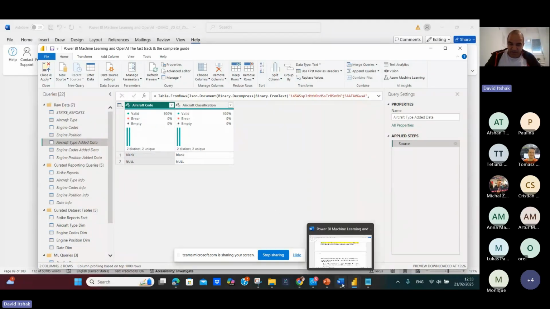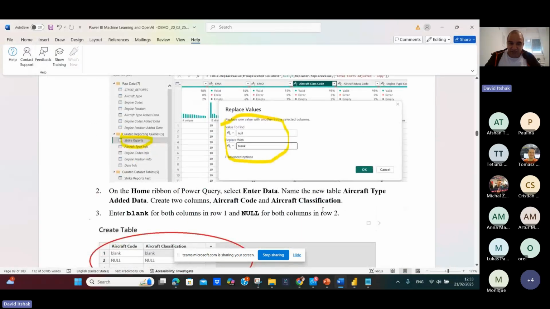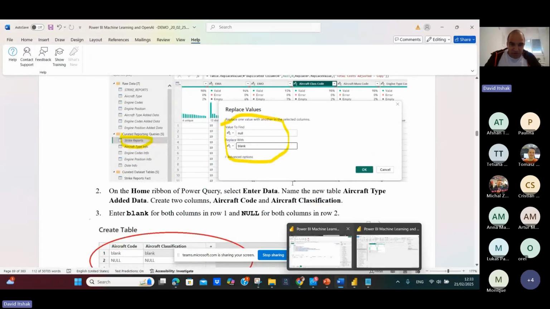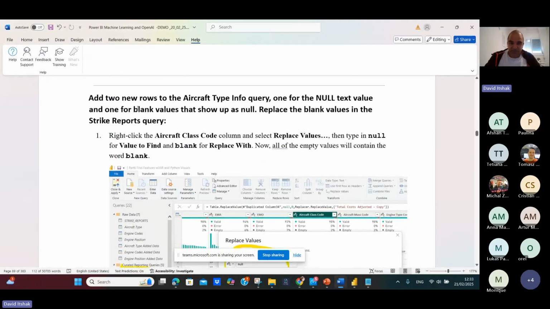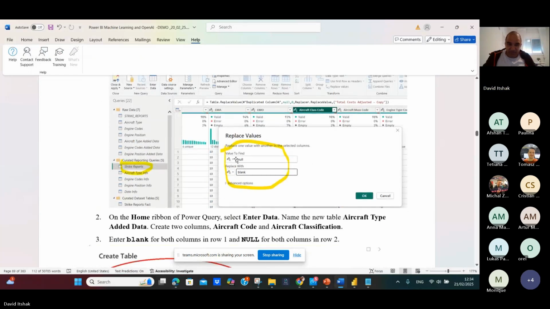You can see it here. After I did it, I right click on the aircraft class code column, select replace value, and replace all the null values with the word blank. So we will not have null or empty values in strike report. You can see it here.